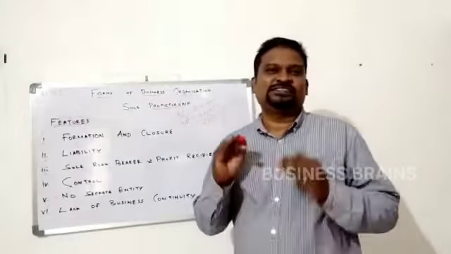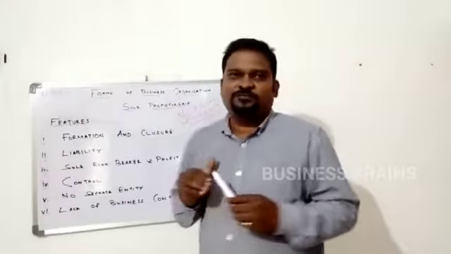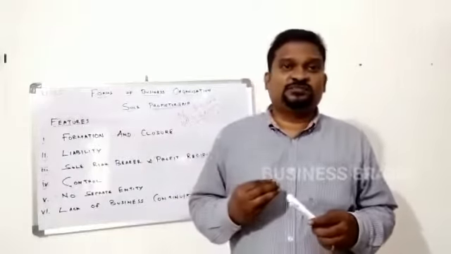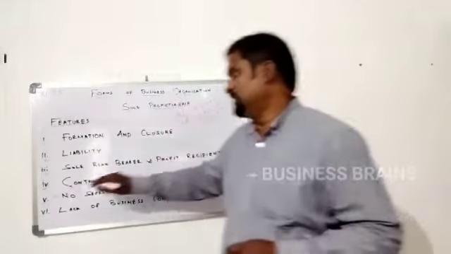Then, control. The entire control of the business is with the sole proprietor. If he wants to give any discounts during the festival season, he can give them. If he wants to clear stock which has been there for a long time, he can clear it at cost price. The entire control is with the sole proprietor. He has no need to ask for decisions from others.